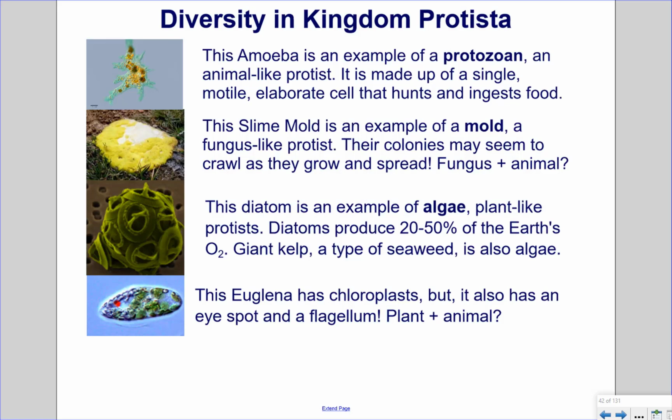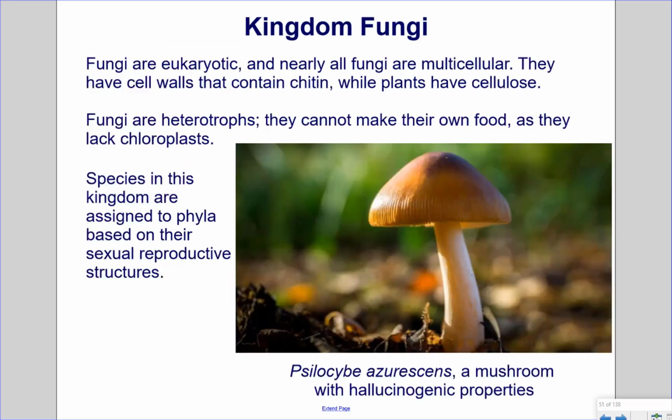This euglena has chloroplasts, but it also has an eye spot and a flagellum. Is it a plant plus animal? Kingdom Fungi. Fungi are eukaryotic, and nearly all fungi are multicellular. They have cell walls that contain chitin, while plants have cellulose. Fungi are heterotrophs. They cannot make their own food, as they lack chloroplasts. Species in this kingdom are assigned to phyla based on their sexual reproductive structures.